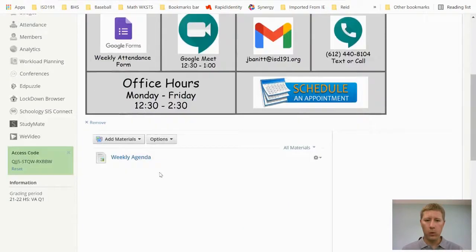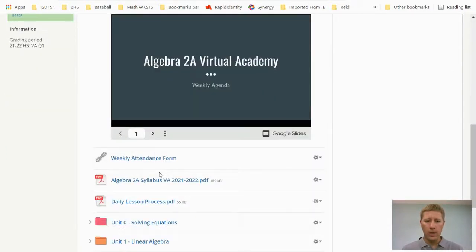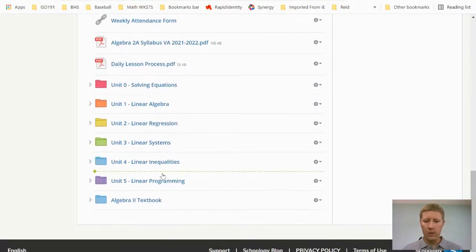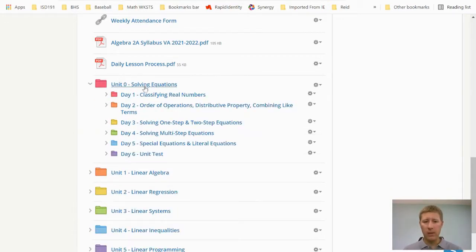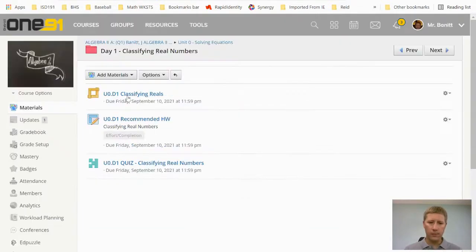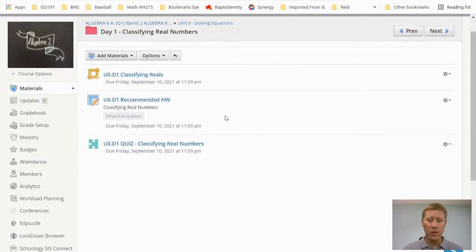Then below that, I have the folders for each of our units of instruction this quarter. Remember, you're doing a semester class in 1 quarter, so things are going to move pretty fast for you. Unit 0 is on solving equations, and you can see the different days and how things are broken down here. It's really going to be 5 days of learning followed by a unit test. Within each folder, I don't have everything worked out just yet, but eventually it'll be there when you need it.